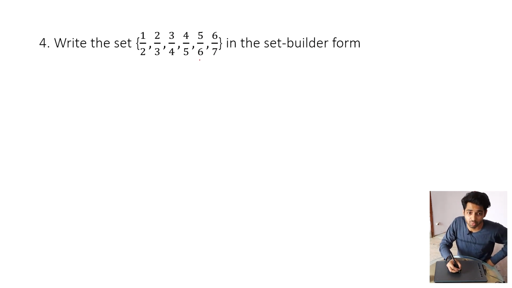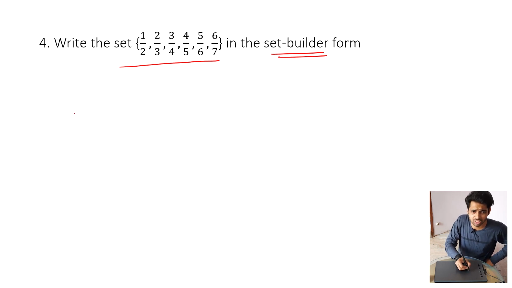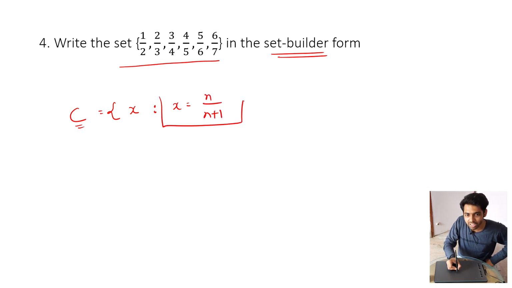Moving on to the next one. Write the set. Here they have given it in roster or tabular form and we have to write it in set builder form. So I will write down, let's call this set C, for example, and I will write the set of all x, since the elements in set C are x, such that x is equal to n upon n plus 1. I will explain what this is.